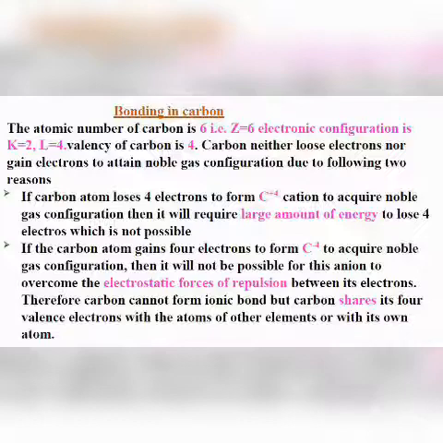Now the carbon atom does not gain electrons either. It does not gain electrons to form the C minus 4 anion to acquire noble gas configuration. Why? Anyone can tell? Because the 4 electrons gained will be repelled by the valence electrons present in the carbon atom. That is why it doesn't take electrons.